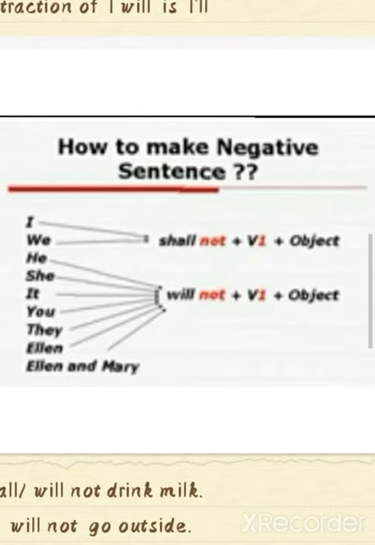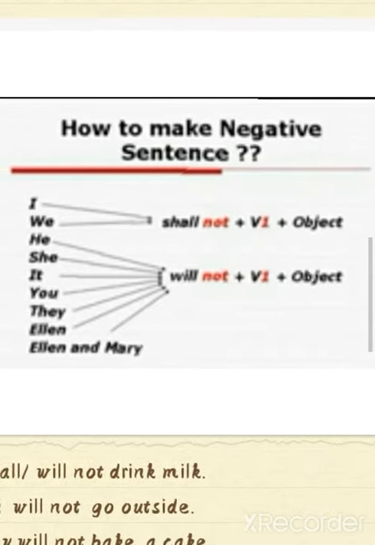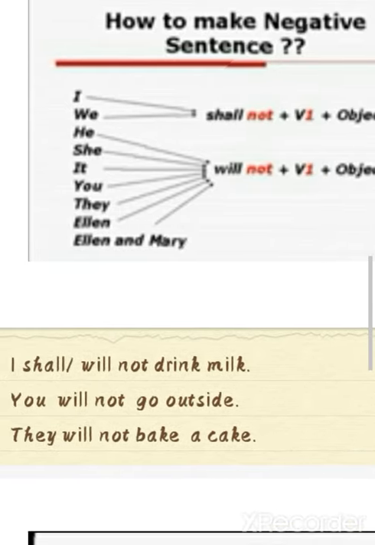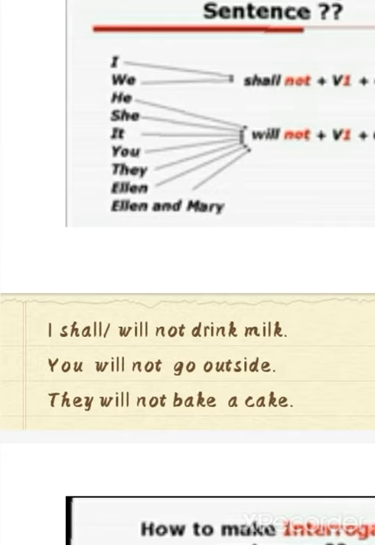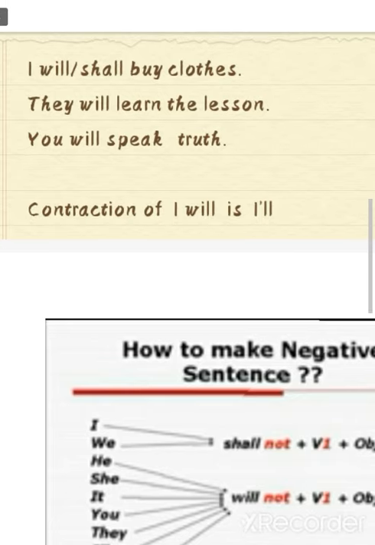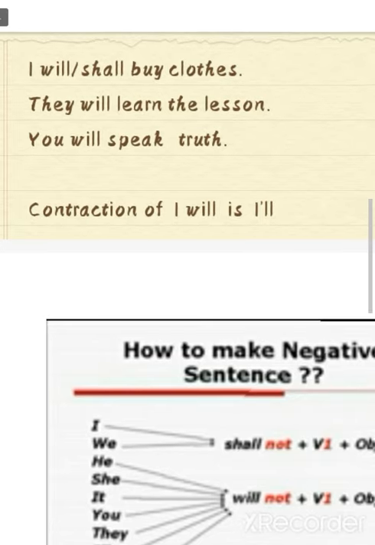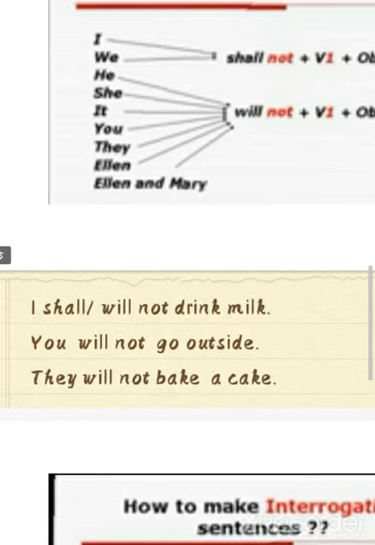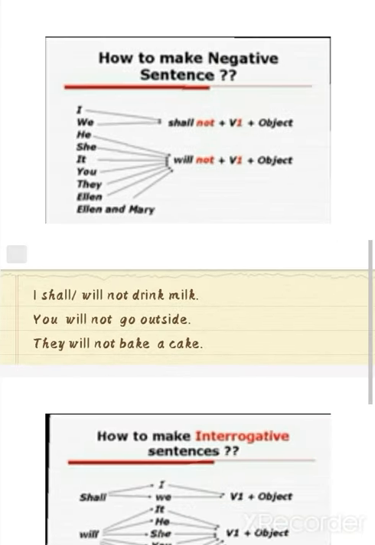Now coming towards negative sentences. It's so simple. You follow the same structure, but you add not after your helping verb, then your sentence will become negative. I will not drink milk, you will not go outside, they will not bake a cake. The difference is, in the upper examples we use just the first form of verb and no negation after shall or will, but in these sentences you are using not. That's an indication of negative sentences, so it's easier to remember the difference.